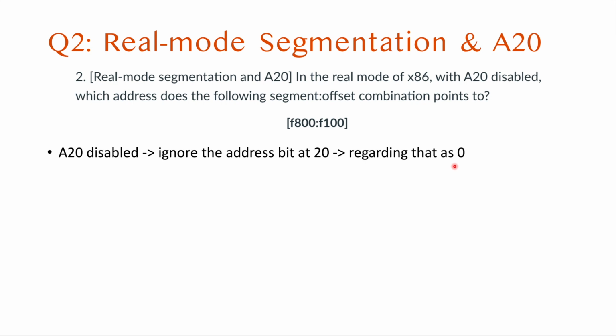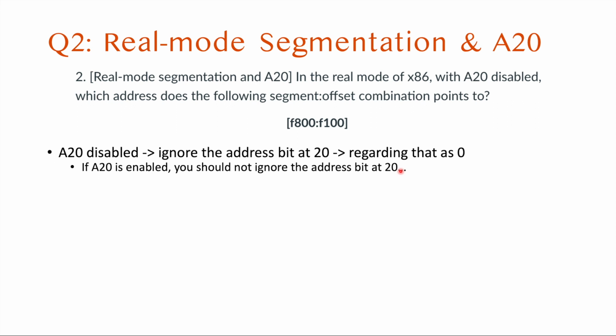This exists because there was an era when we didn't have main memory of more than 1 megabyte. So a segment offset pair could point to the region above 1 megabyte, but in that era there was no memory out there, so you just ignore it. Then we can use that to point to the low address. These days we don't need that because we have much bigger memory than 1 megabyte. So right now in JOS, we enable A20. This case is with the A20 disabled, but if the question asks that the A20 is enabled, then you should not ignore the address bit at 20.